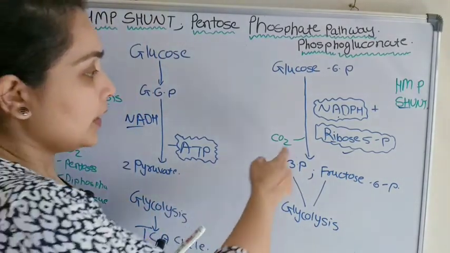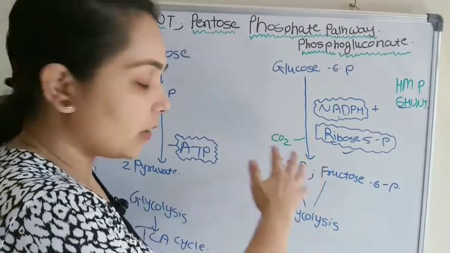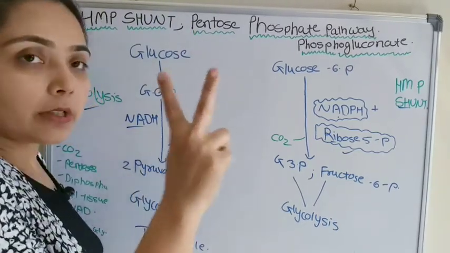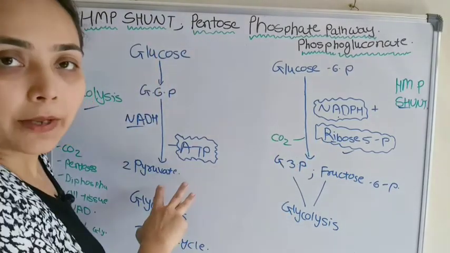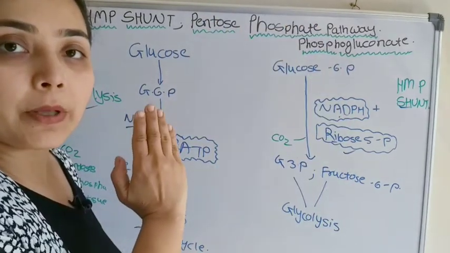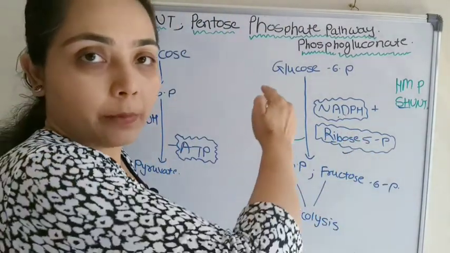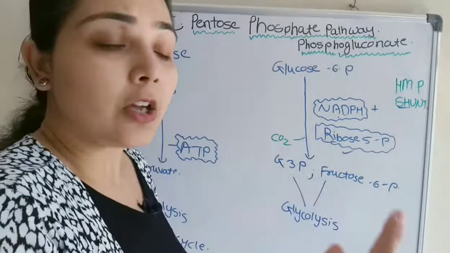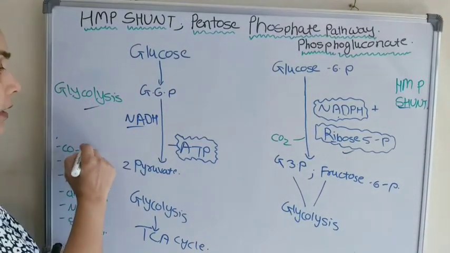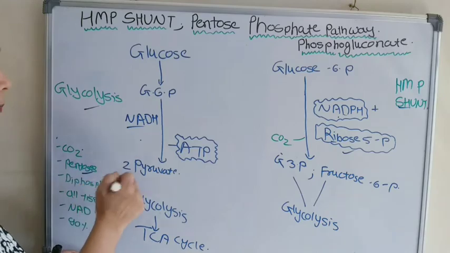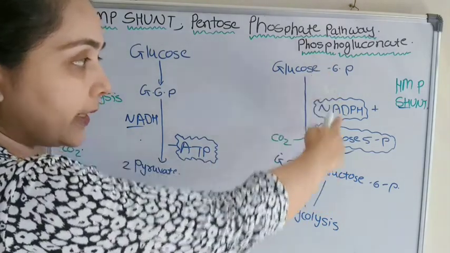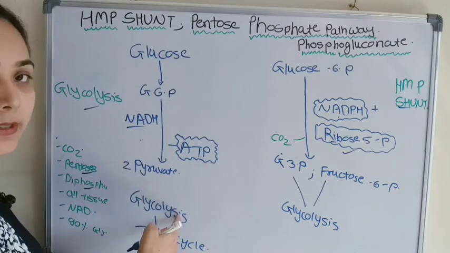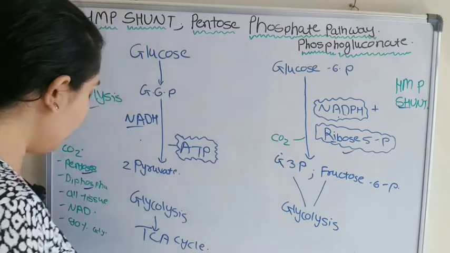Then CO2 molecules: in glycolysis no CO2 is liberated, because 6 carbon molecules are already there and we get 3 molecules of pyruvate, a 3 carbon compound, so no carbon is removed. Here one of the carbons will be removed in the form of carbon dioxide, and therefore we get the pentose sugar. So in glycolysis no CO2, while in the HMP pathway CO2 is produced along with pentoses. All the hexoses are involved here. Diphosphate in glycolysis, but here only monophosphate.